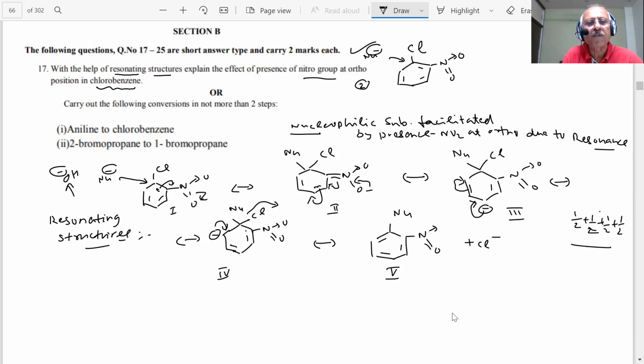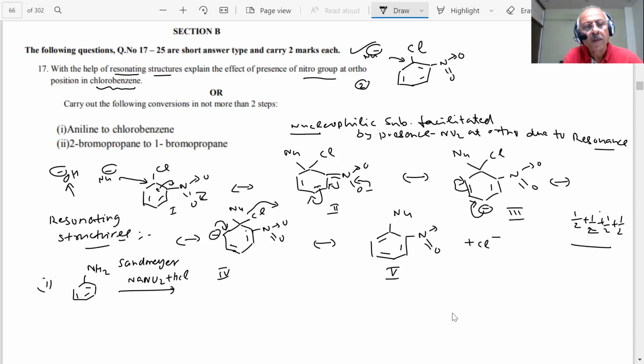Choice is given. How can you carry out the following conversion, aniline to chlorobenzene? You already know what reaction I am using: the diazonium salt Sandmeyer reaction. What are the conditions?